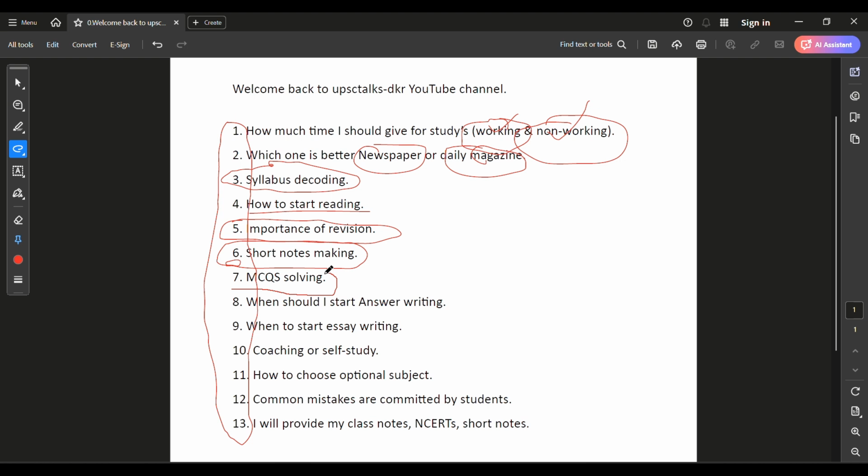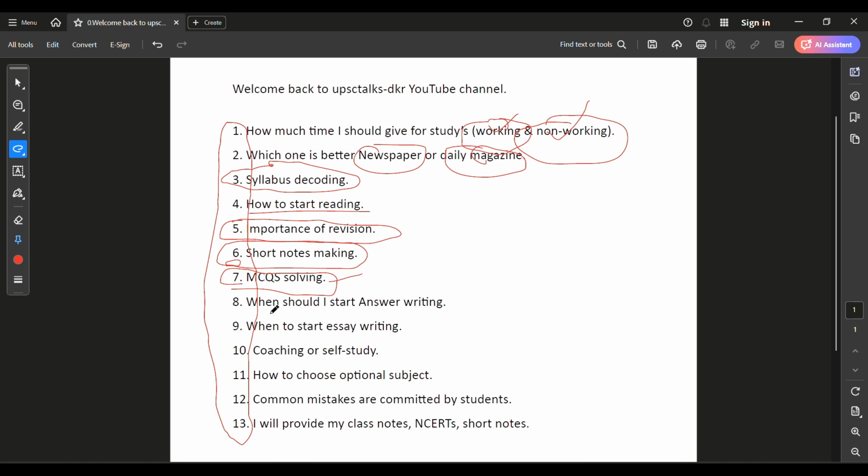Okay, and MCQ solving. The MCQs are very important for validation as well as to write essays as well as answer writing, because MCQ solving will provide facts and much knowledge, and it also acts as validation for our notes. Okay, whatever we miss in the classes, that we can cover through MCQ solving.